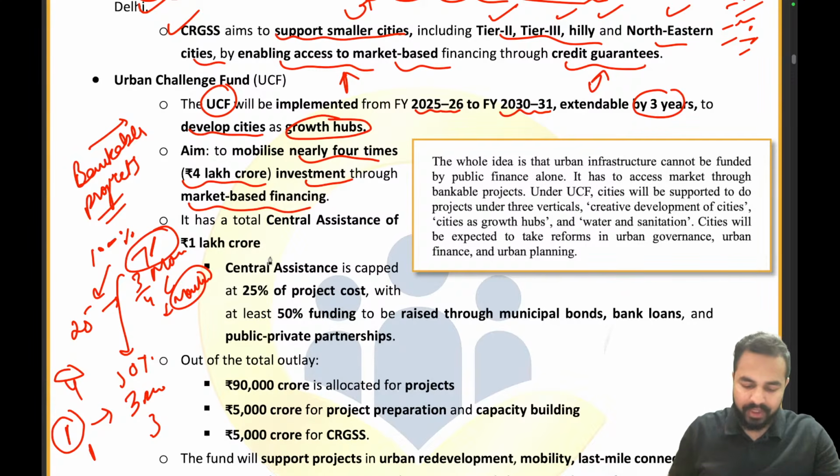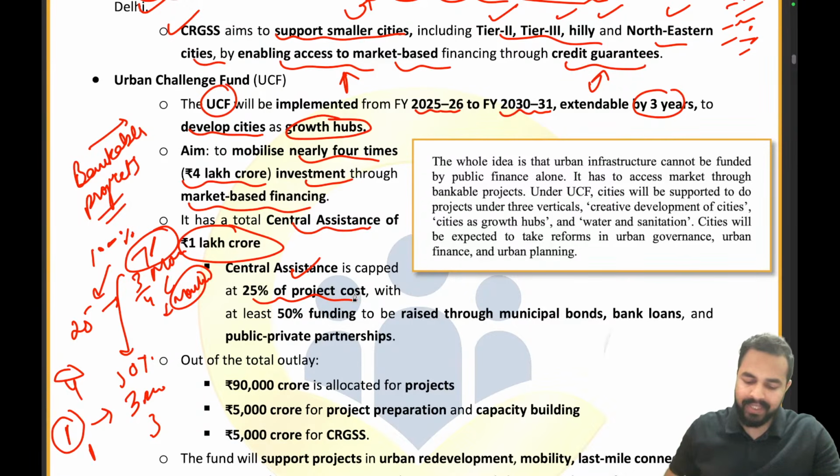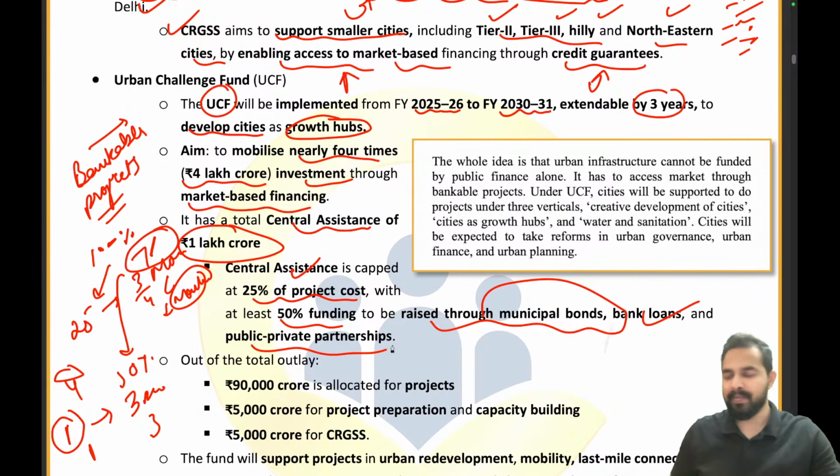So here you can see that the total central assistance from the government will be rupees 1 lakh crore, right? Where central assistance is capped at 25% of the project cost. I told you 25% of the total project cost will be provided by the government, with at least 50% funding to be raised through municipal bonds, bank loans and public private partnership. So through market based sources you have to arrange the remaining at least 50% of the amount.